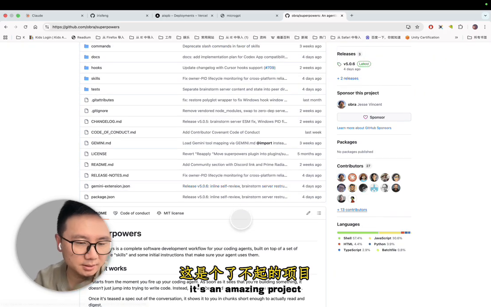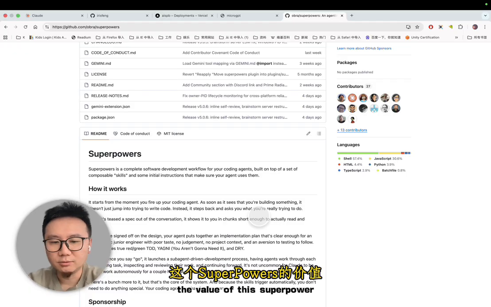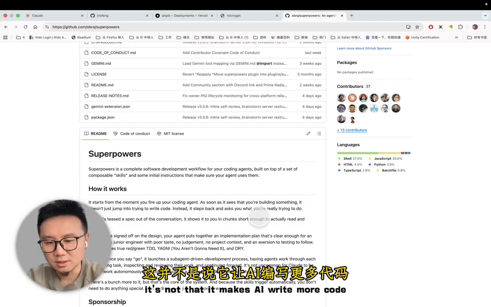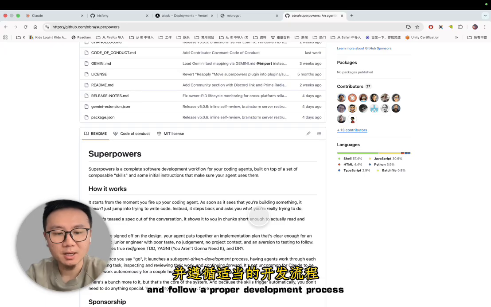It's an amazing project. In simpler terms, the value of Superpowers is not that it makes AI write more code, but that it helps AI make fewer mistakes and follow a proper development process.